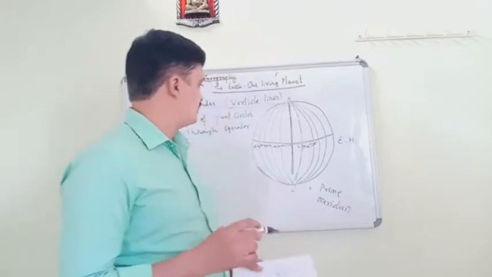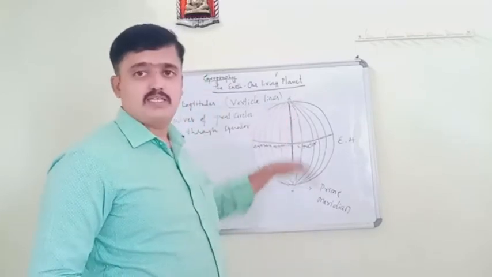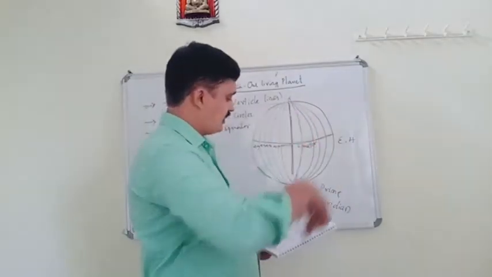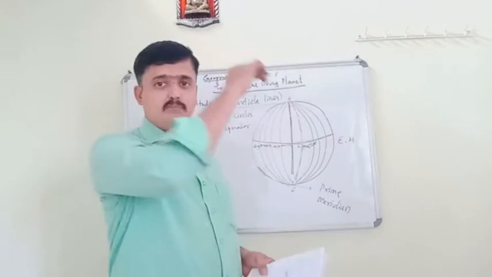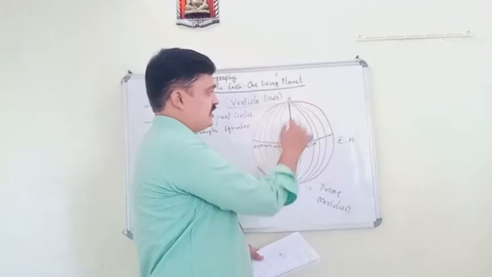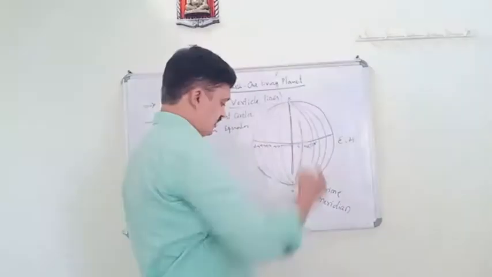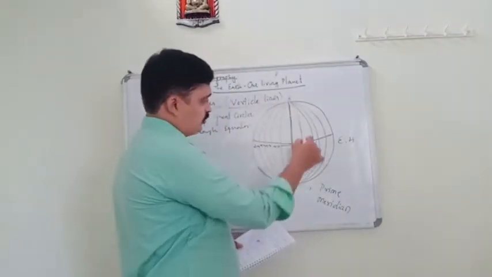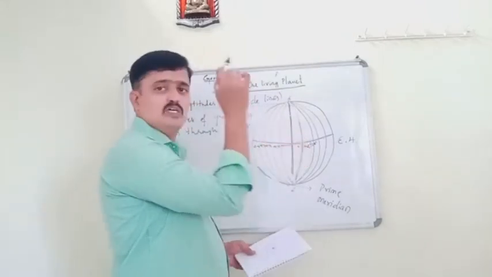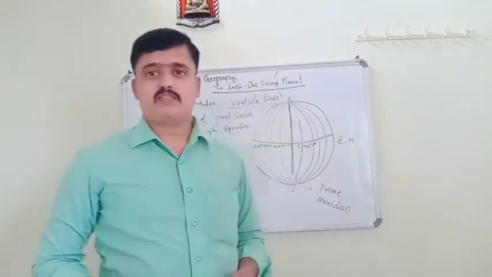Why do we call it a meridian? All these lines we call meridians because all places along the same meridian, take one example, all places along the same meridian of longitude experience midday or noon at the same time.